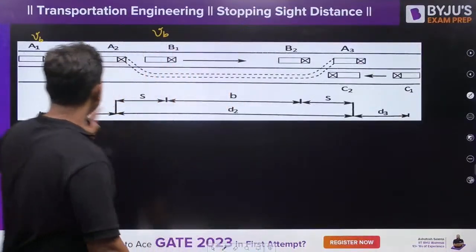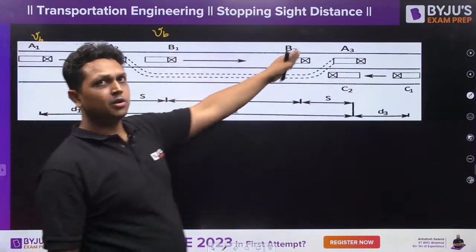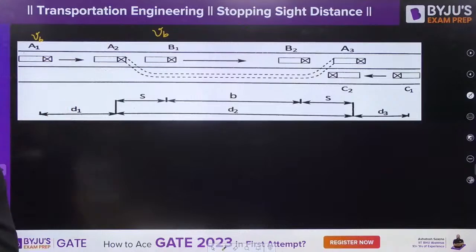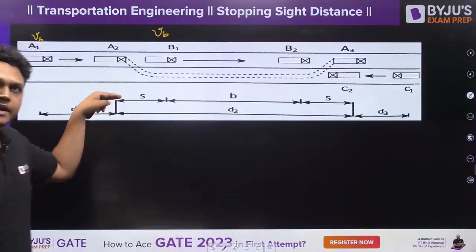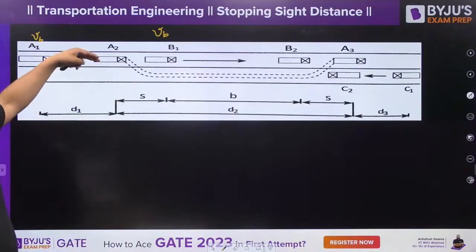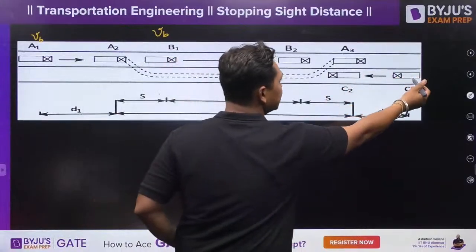This is your D1 distance that you have traveled from A1 to A2 to analyze the situation and to start overtaking. Okay, at this point A2, you start to overtake. You accelerate, and at the same time there is another car C which is coming from here to here.